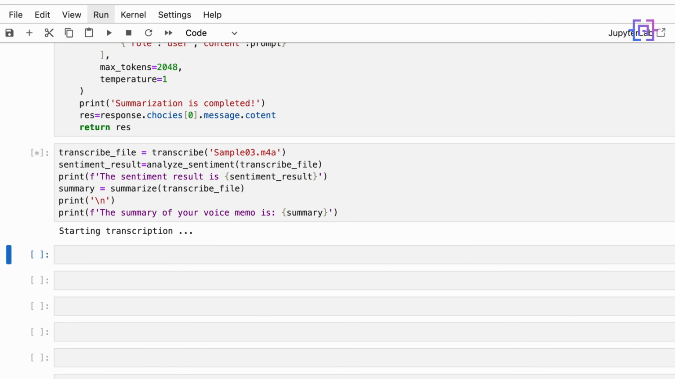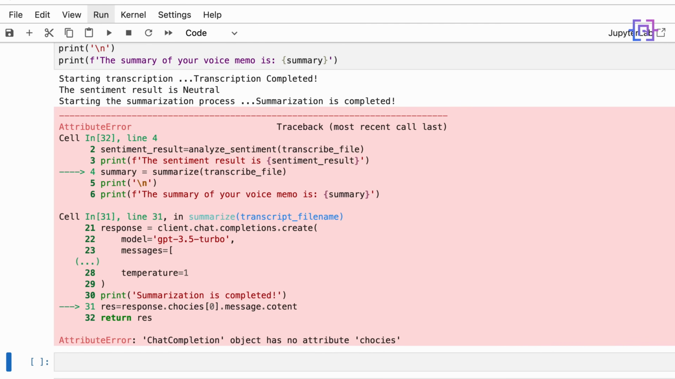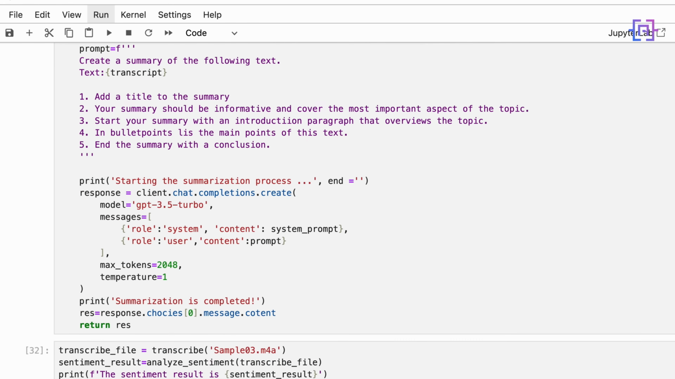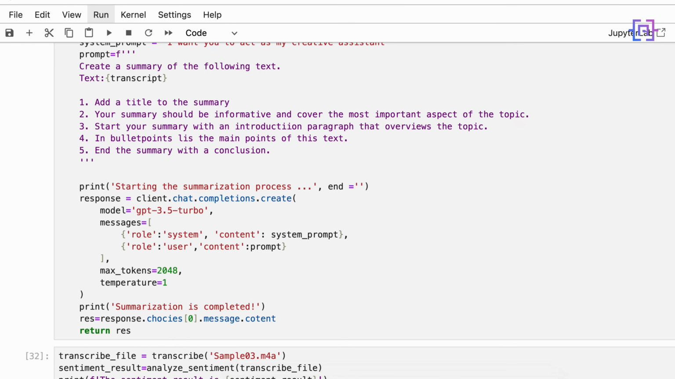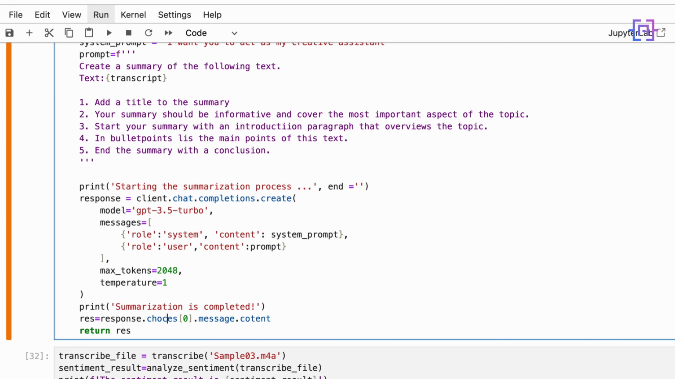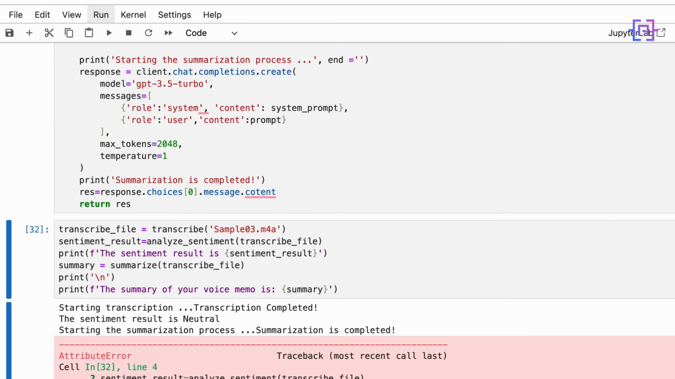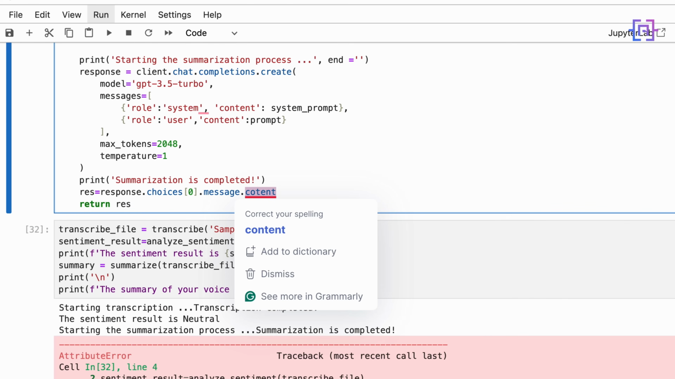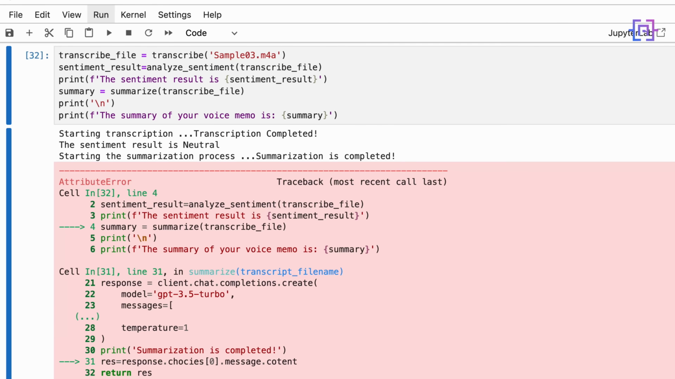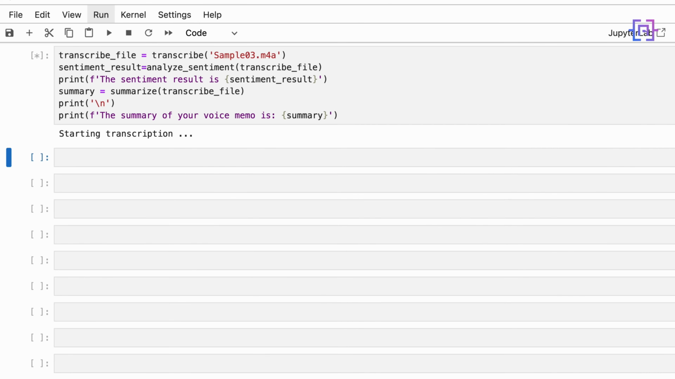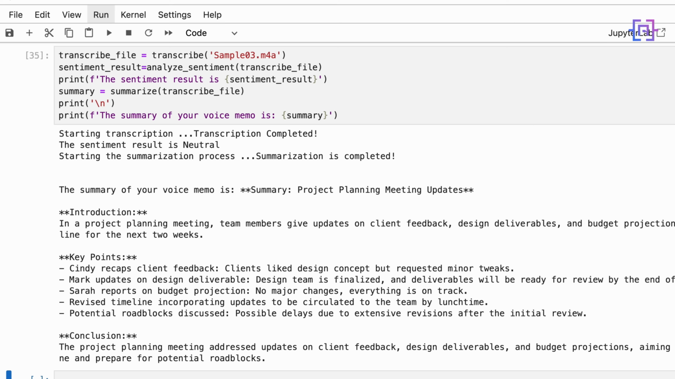Let's run the code. And we get an error here because of a spelling mistake. So here, choices should be like this. And here's the content as well. Let's run the code again. This is a function, and now we will run it again. And we get the summarization here.